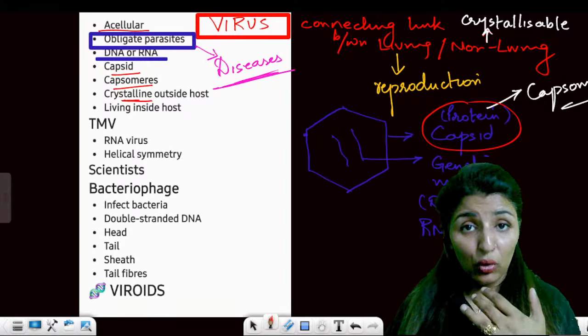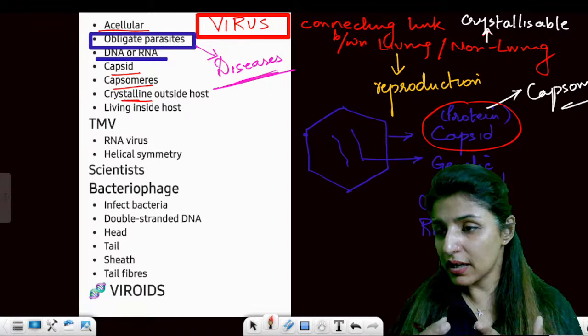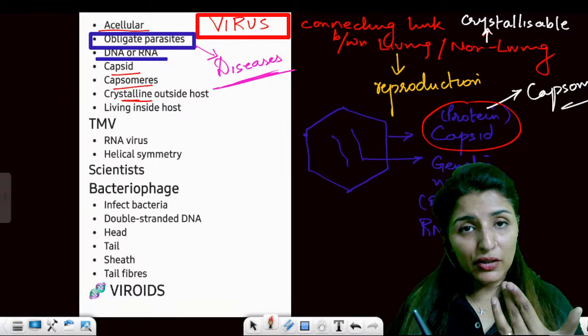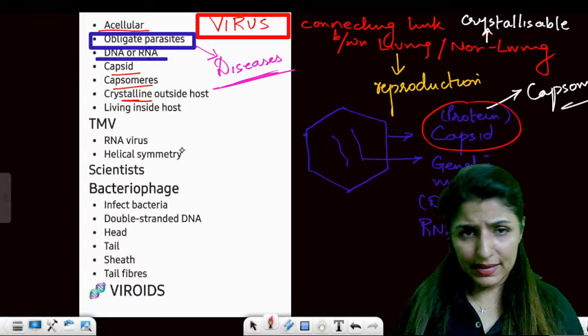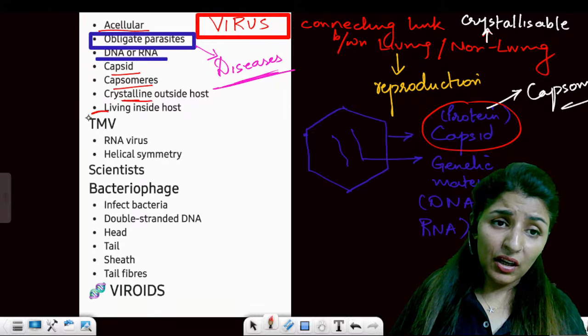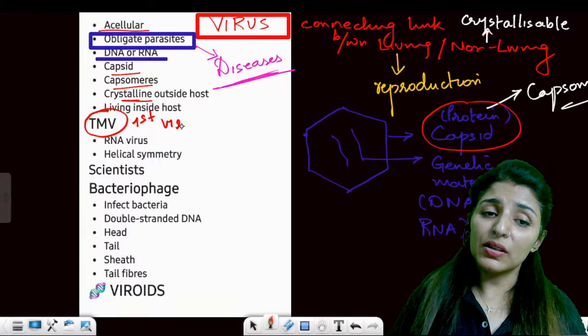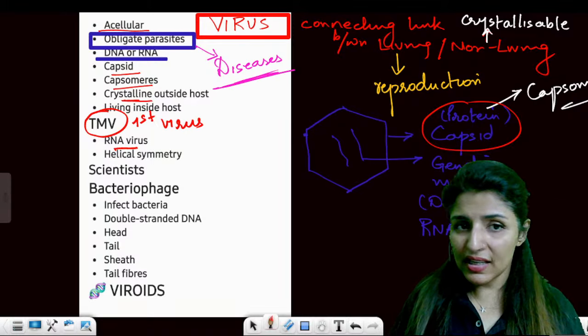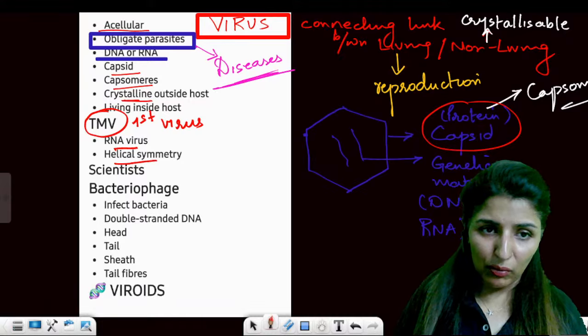Okay, common cold, dengue, chikungunya, flavivirus, right? Rhinitis, then HIV/AIDS, herpes. These are all viral diseases. Clear? Talking about TMV. Now, TMV was the first virus to be discovered which has RNA as a genetic material and the capsid is in the helical form. Okay.